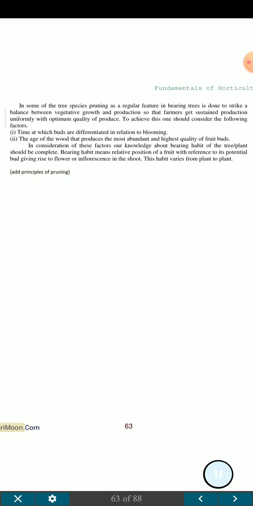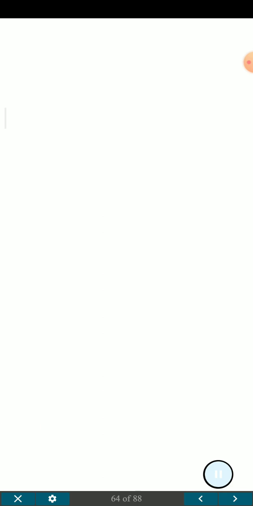Principles of pruning. Agrimoon.com. Fundamentals of horticulture. 63. Lecture No. 24 and 25.